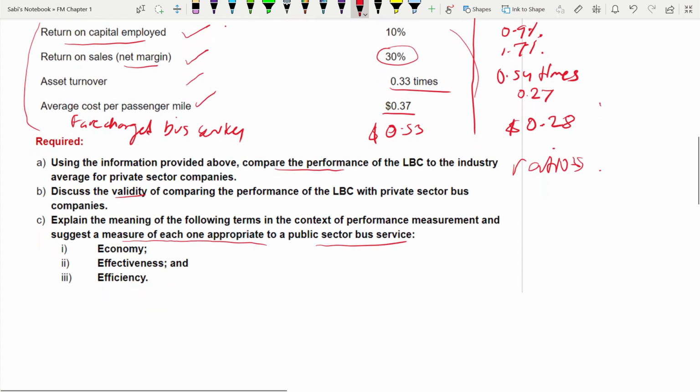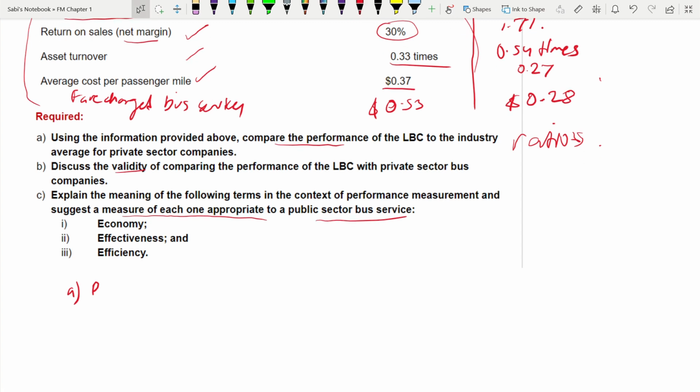So for example, now A is what? Performance comparison. When you're writing an answer, just use one subheading or a heading. You have to use one heading for each. This is the way of writing any answer in ACC, because it becomes very easy then to see what you are talking about specifically. Keep it in 2 to 3 words. So here it's about performance comparison. So we'll write performance comparison. Done.